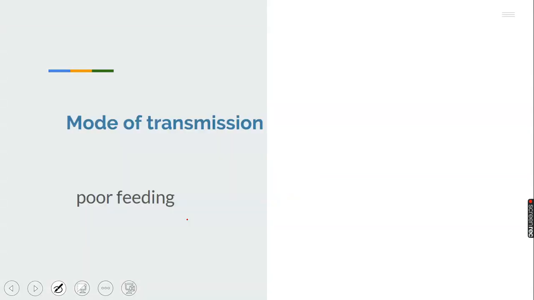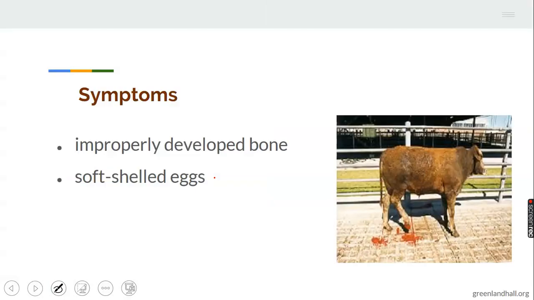Mode of transmission: poor feeding. When the animals are not well fed, when their ration is not balanced, instead of giving these animals all classes of food, carbohydrates, vitamins, protein, minerals, and so on, when the animals are fed with just a particular class of food, such animals can be infected by rickets. Poor feeding can cause rickets.